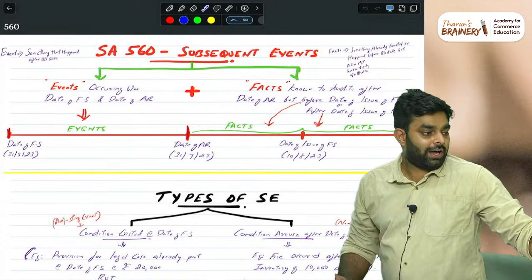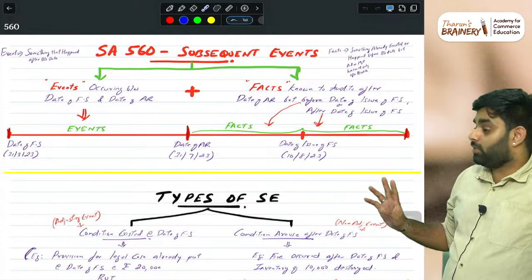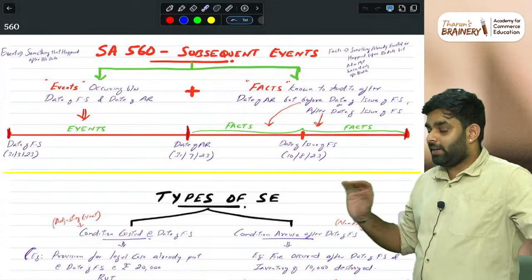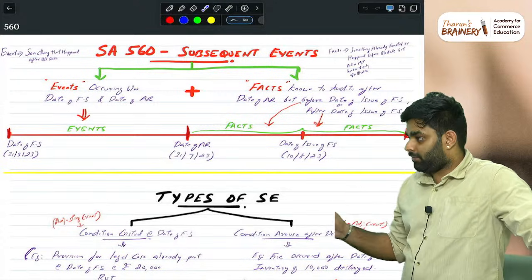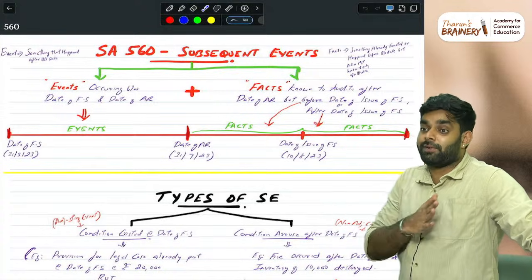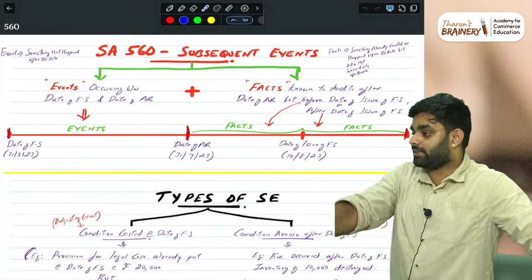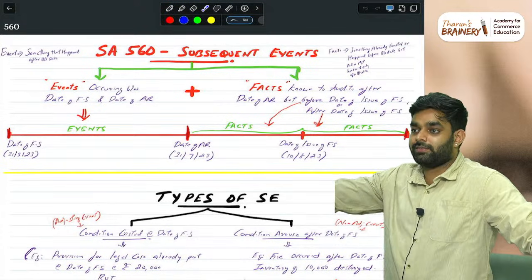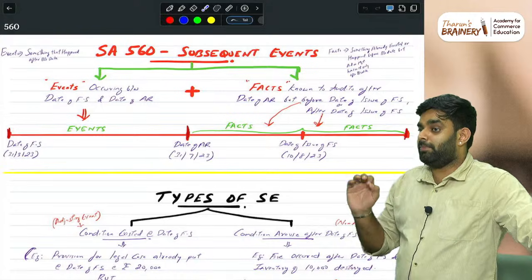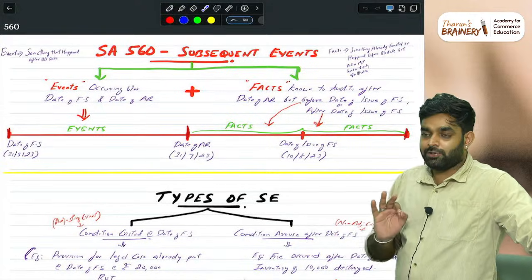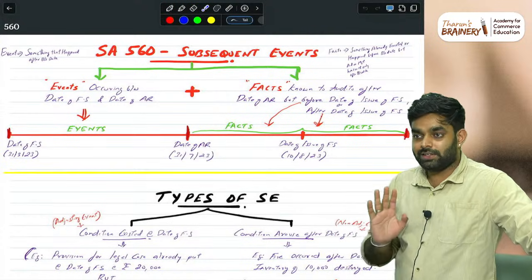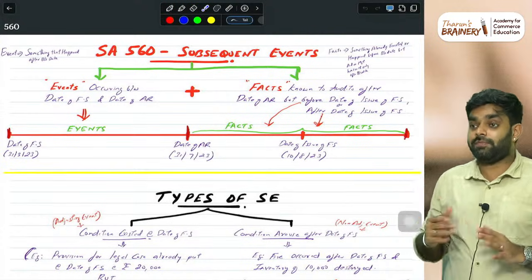And today we are focusing on the two most important standards for this attempt, particularly because the 500 series, 540 is the most important, obviously, but 540 was asked last attempt. So to be honest, they will not set an attempt without an essay from the 500 series, because it has around 9-10 essays. This attempt, because they want to make the paper tough, the tricky question lies in 560 or 570. I believe 560 and 570.